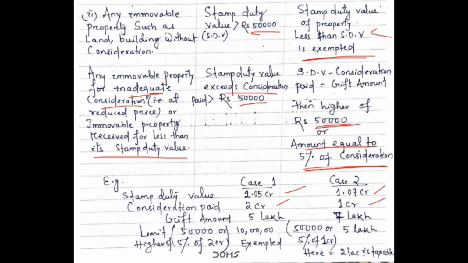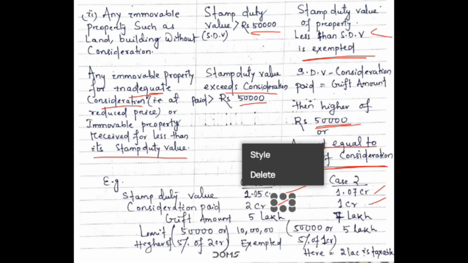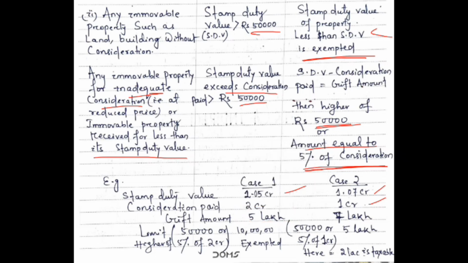Now how much will be the gift amount in case 1? If the stamp duty value of the land is rupees 2.5 crore and we have paid rupees 2 crore for that land, then our gift amount will be 5 lakh. And in case 2 it will be 7 lakh because we have paid 1 crore for that land.